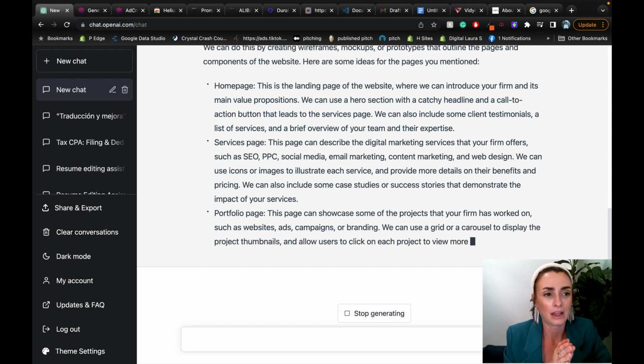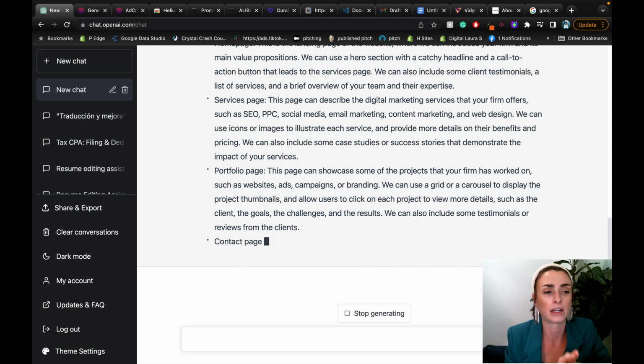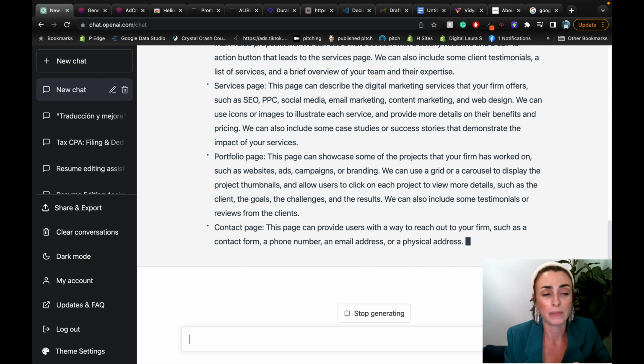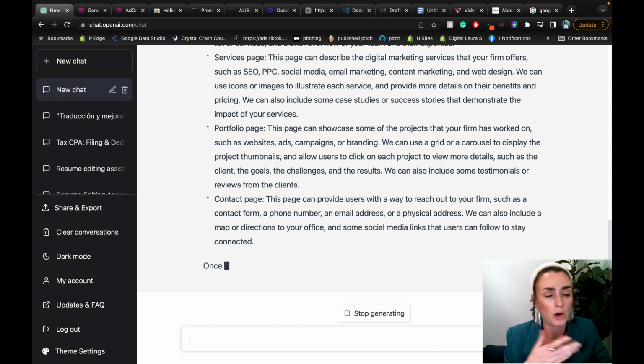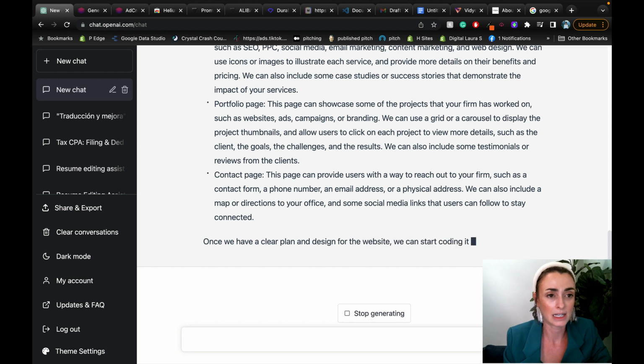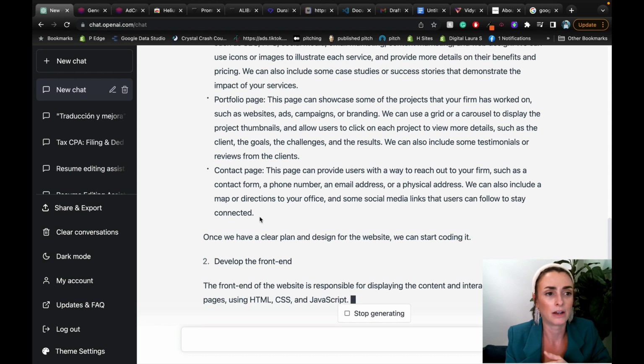So it's showing that I need a homepage, and it's showing what's going to be on the homepage. Then it's going to have a services page, what's going to be on there, and because I said I do digital marketing, it's making up services for the services page, which is totally cool. I can just tell it specifically what services I offer and it can replace that. But for this example, let's just let it run with itself. So then it has a portfolio page, a contact page.